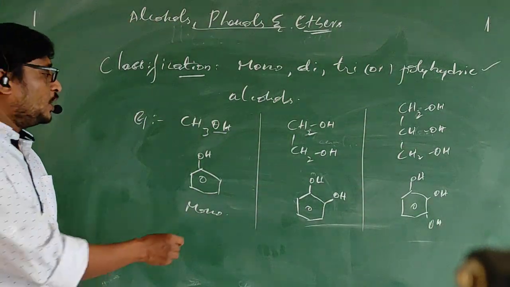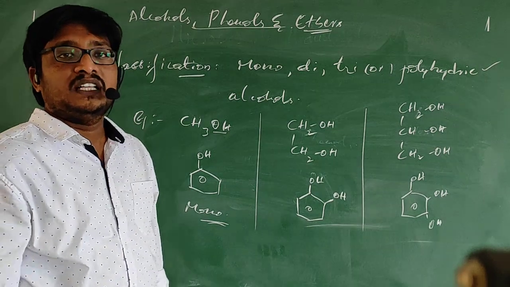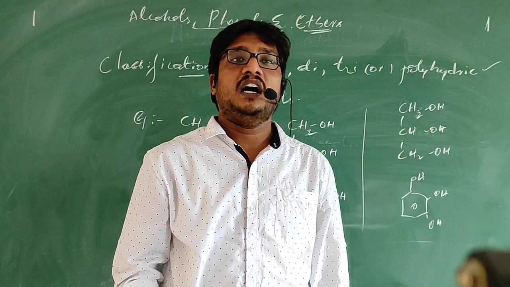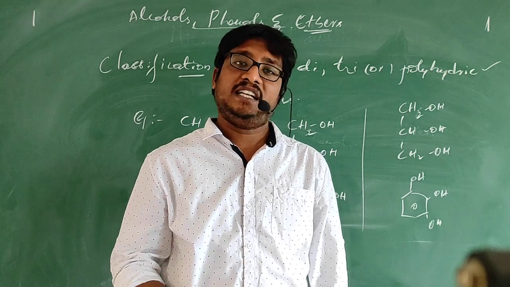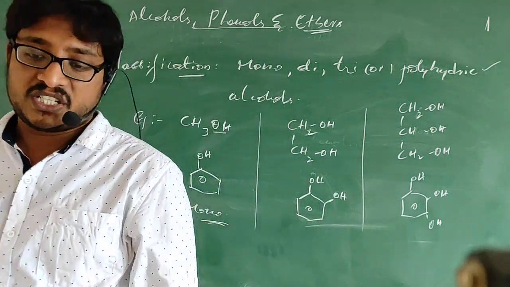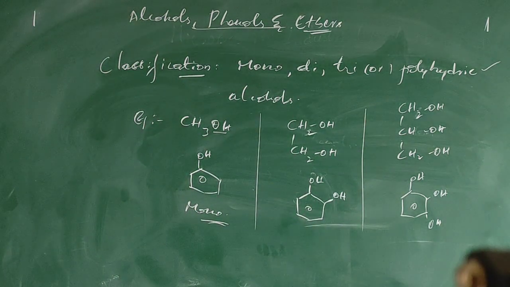Again, these monohydric alcohols are further classified based on the type of carbon to which the OH group gets attached. We will see that classification now.